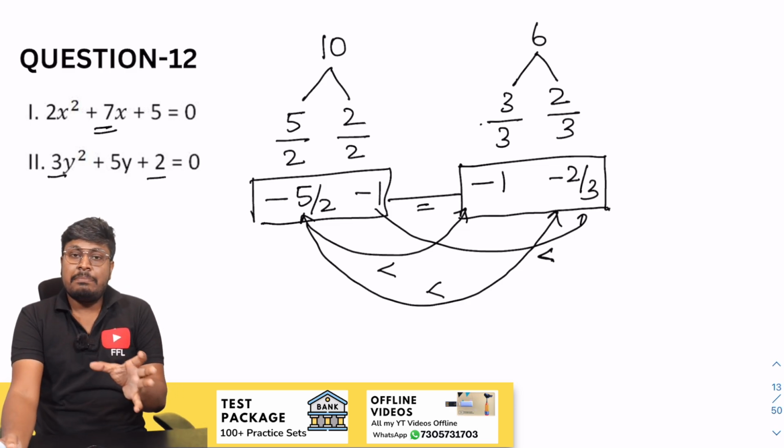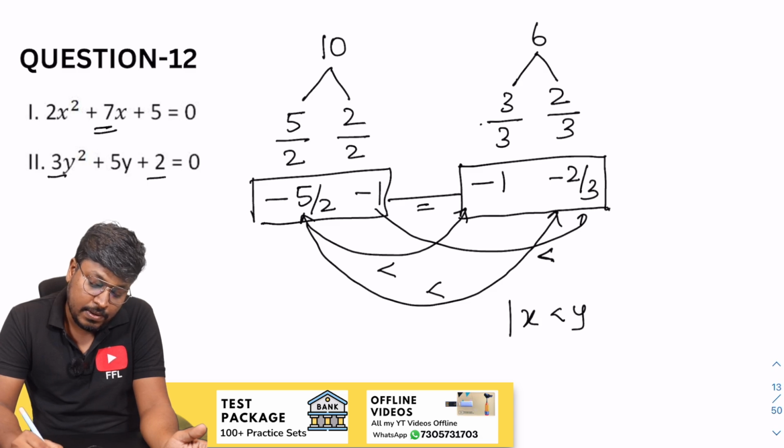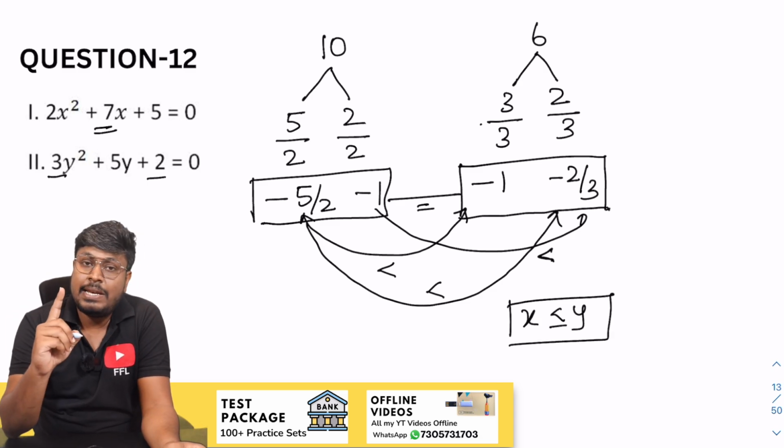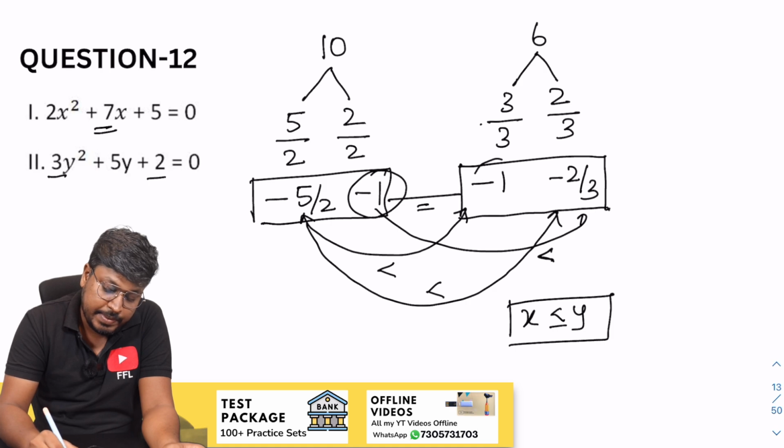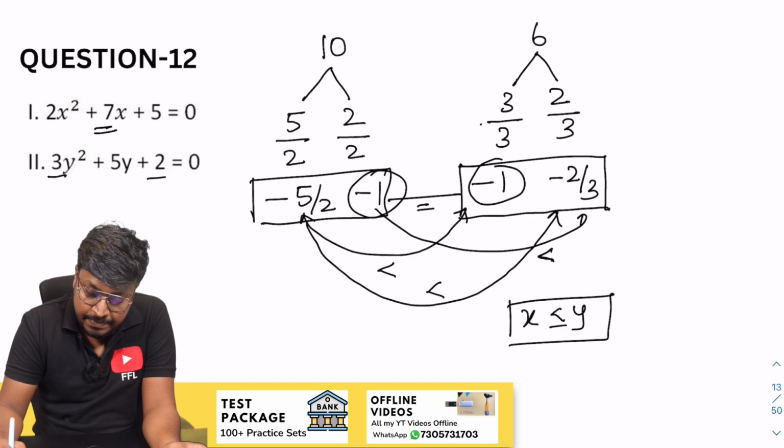So finally after comparing all the x values with y values, we got an answer, that is x less than or equal to y. Why? Because one value is equal, minus 1 and minus 1. So we can say that the answer will be x less than or equal to y.